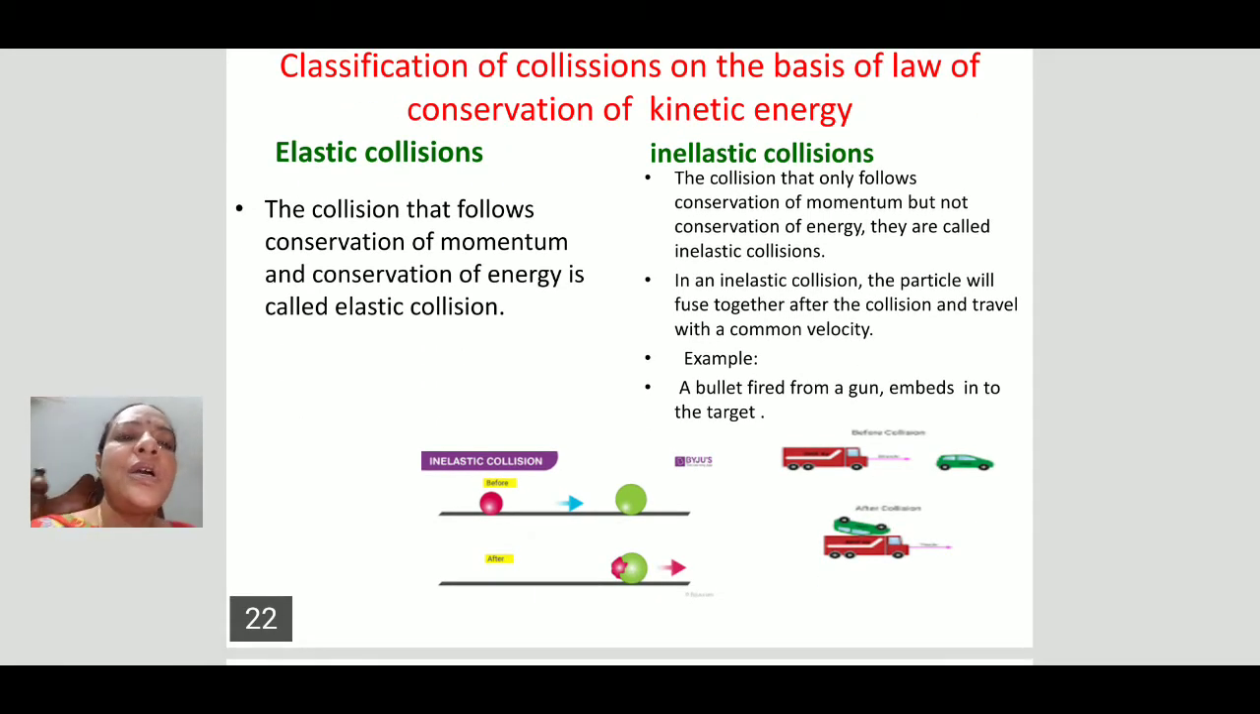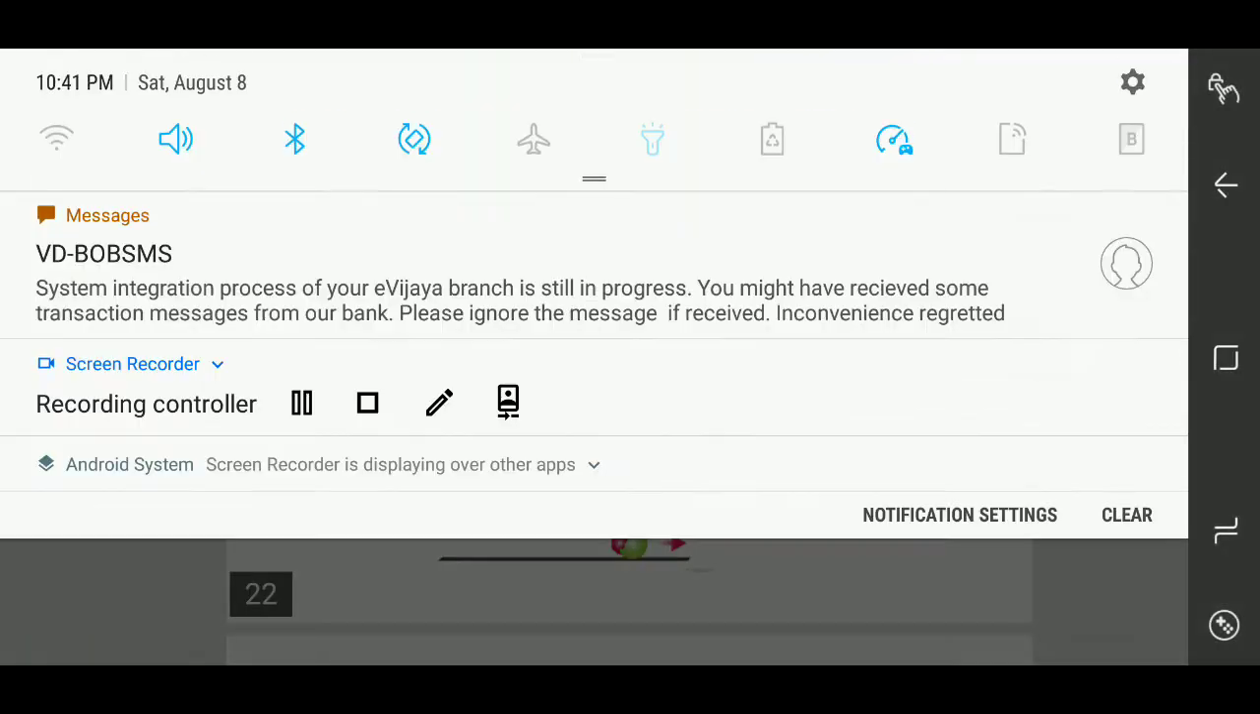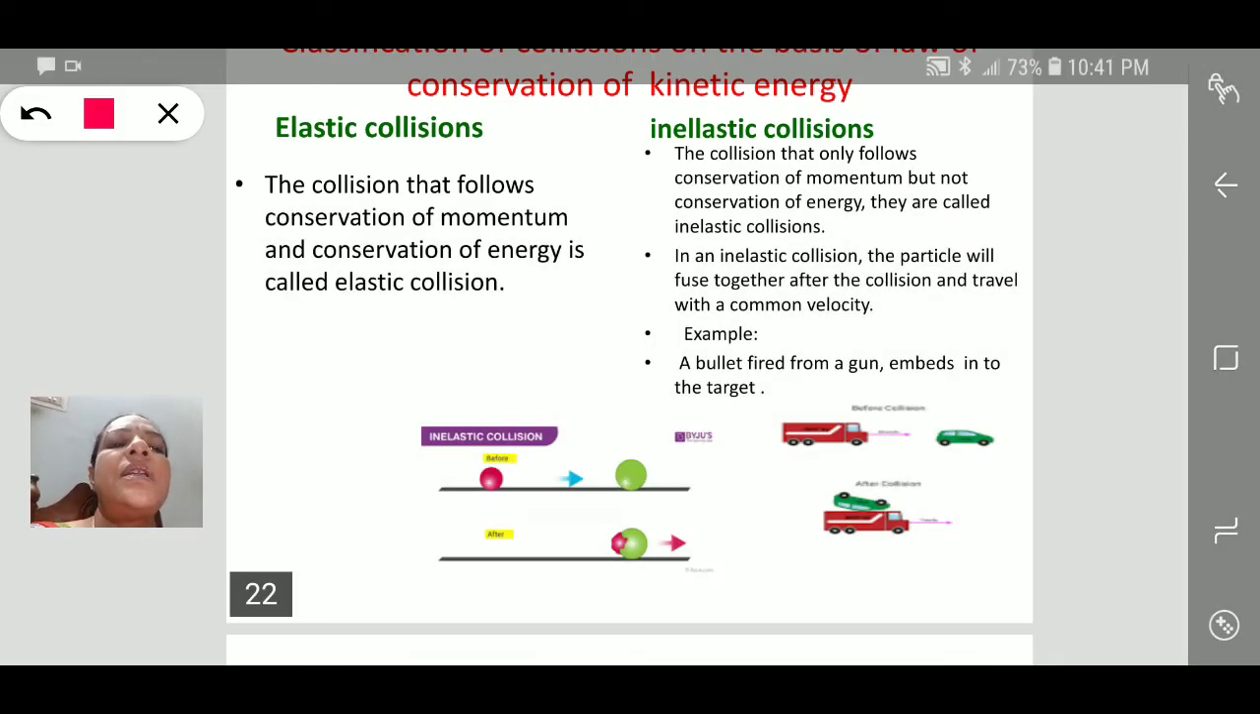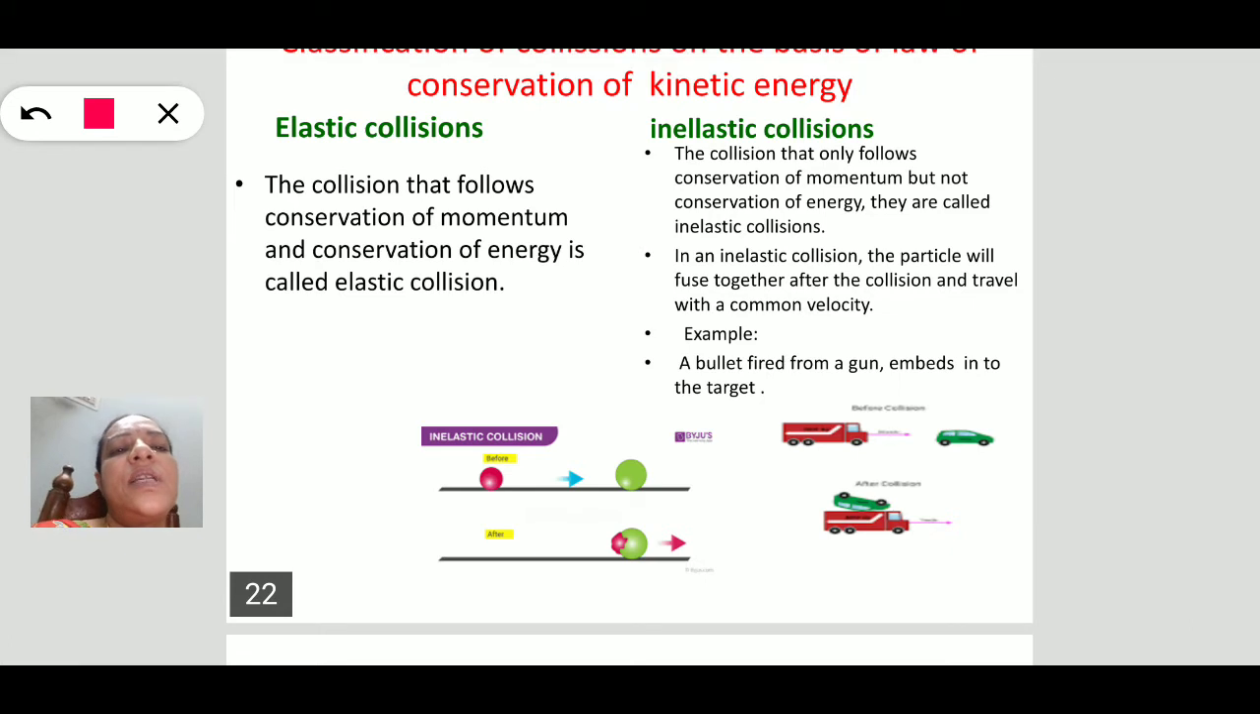Again, these collisions are of two types depending upon the conservation of kinetic energy. Where the collision is one in which momentum is also conserved and kinetic energy is also conserved, these types of collisions are known as elastic collisions.